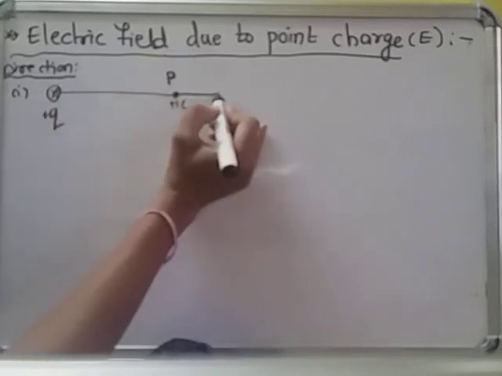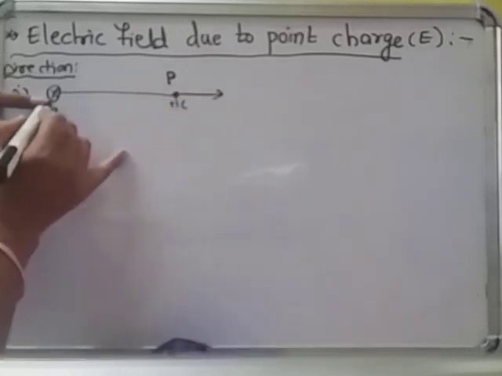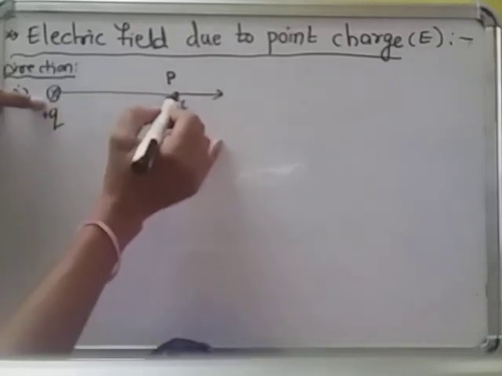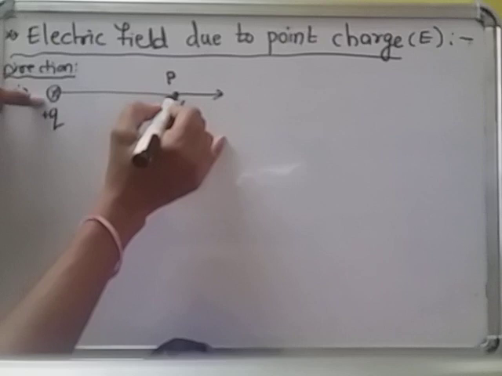That means the electric field will be like this. Repulsion means this plus 1 coulomb is repelled by plus Q. This is a test charge. Force experienced by a unit positive test charge. Here I am placing the unit positive charge. The force experienced by a unit positive charge is called the electric field intensity. The unit positive charge I am placing will experience some force.